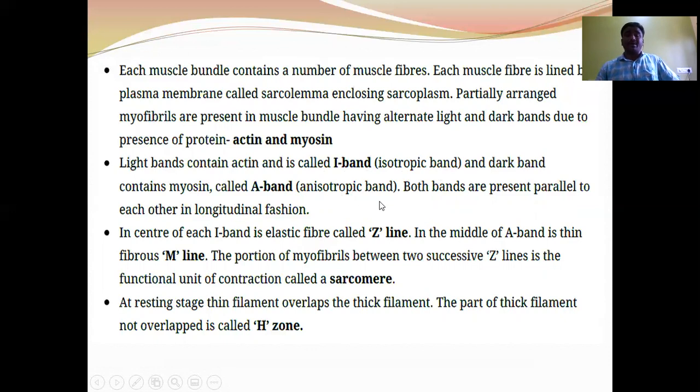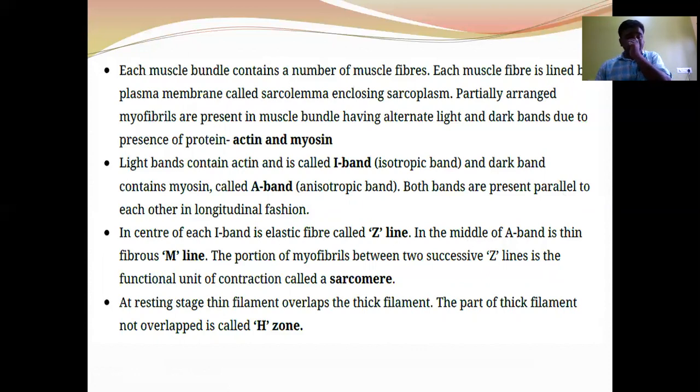Both bands are present parallel to each other in a longitudinal fashion. The center of each I band has an elastic fiber called the Z line. In the middle of the A band, the thin fibrous membrane is called the M line.